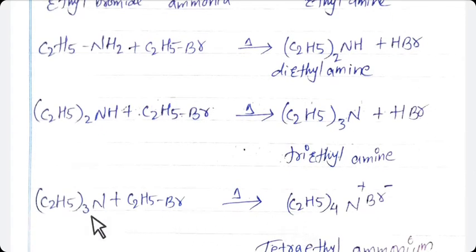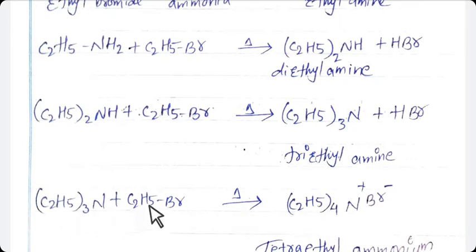Now this triethylamine again reacts with ethyl bromide. As you have seen in this example, students, no hydrogen atom is there which can be removed from the amine. So this amine completely reacts with this alkyl halide, means triethylamine reacts with ethyl bromide and forms a salt.